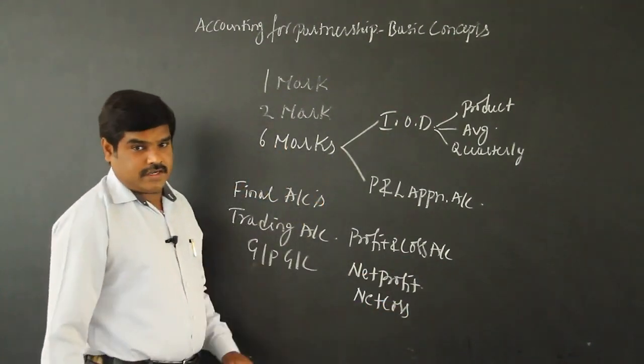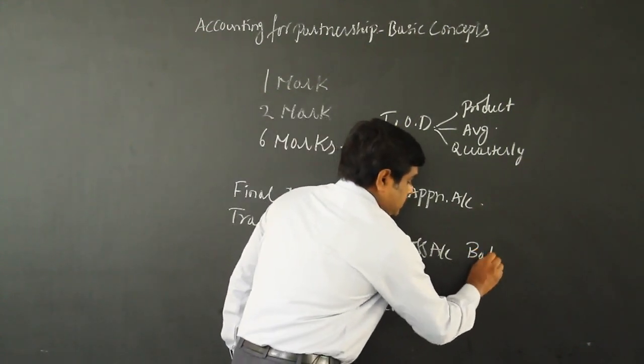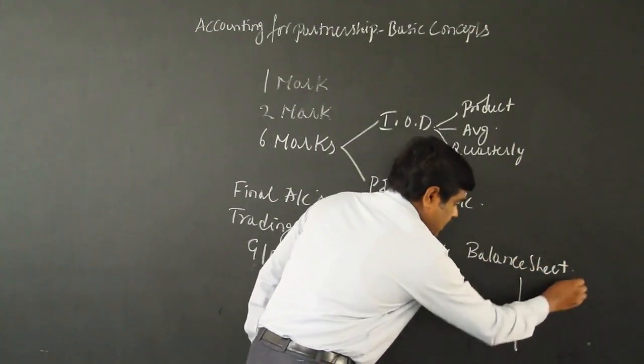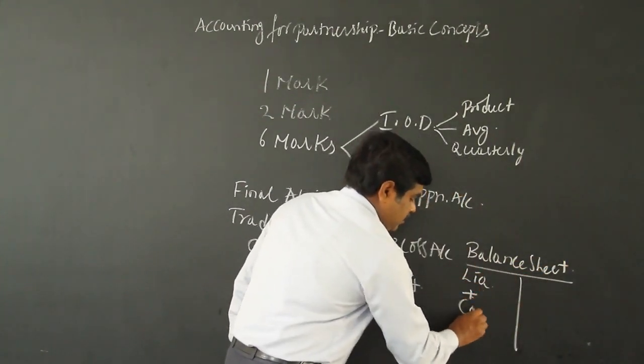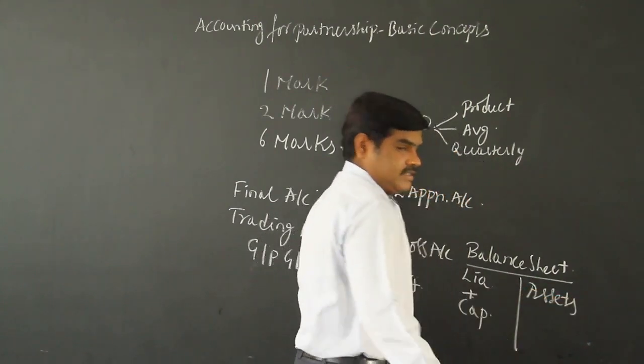After that, you prepare the balance sheet, with liabilities and capital on this side, and current assets and fixed assets on this side.